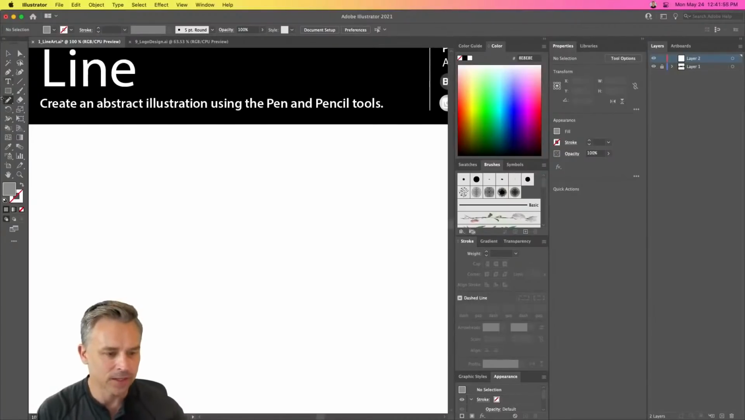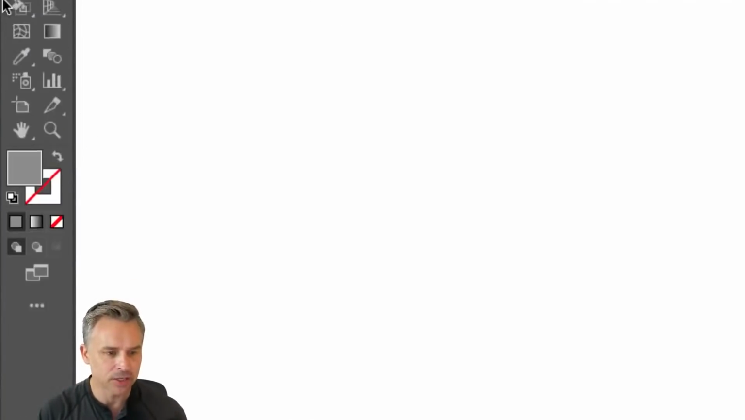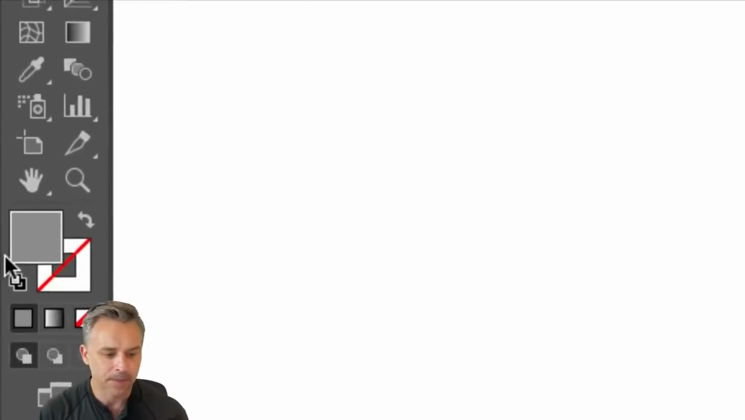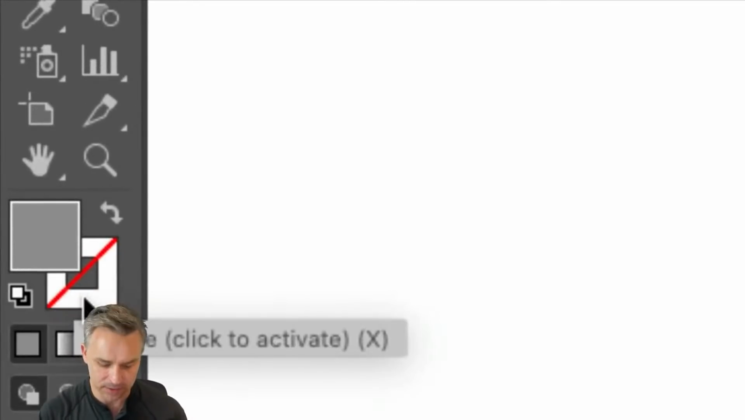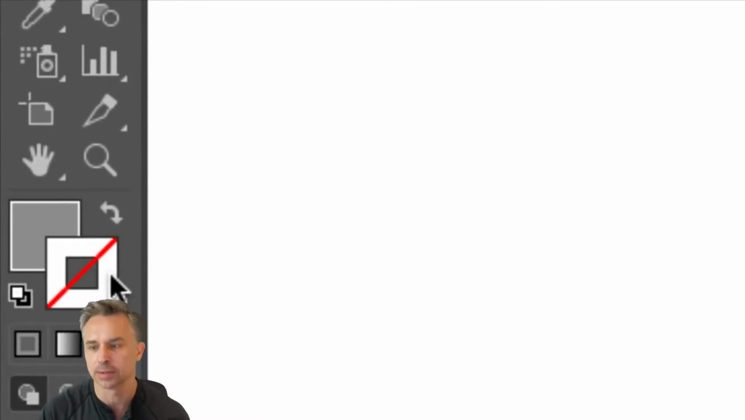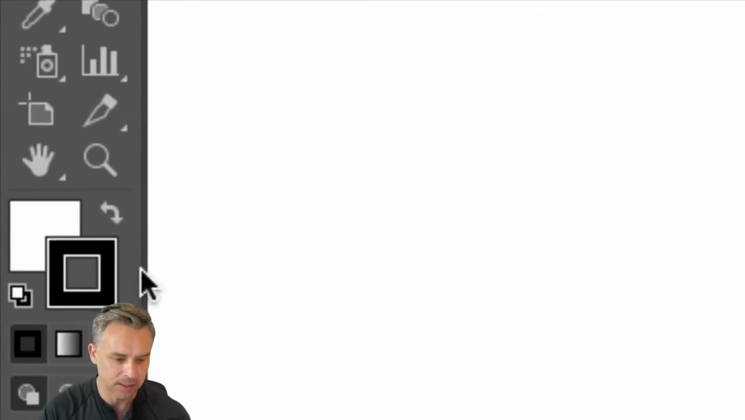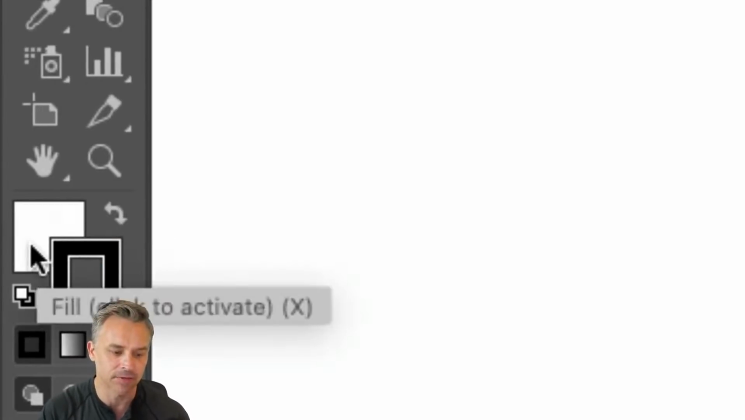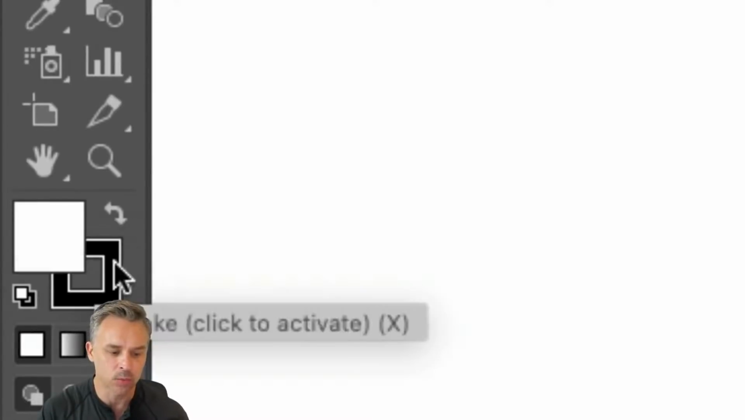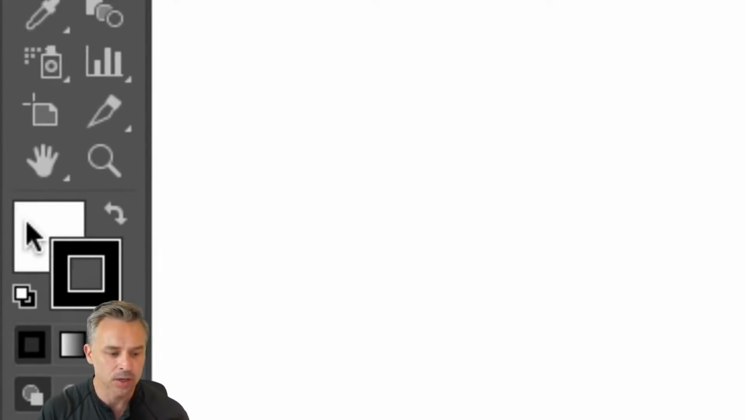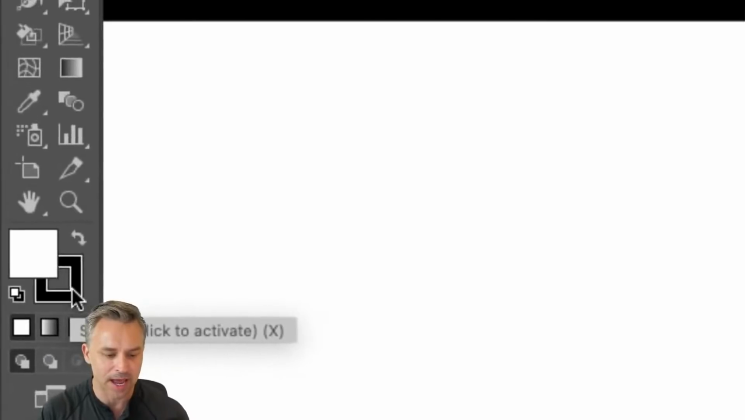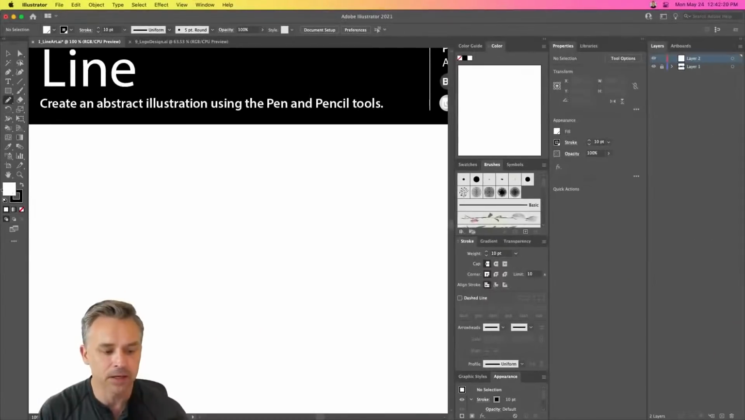Okay, so right in here, we've selected the pencil. We need to make sure that we have this fill and then we have this stroke. As you may know, we can toggle between those just by hitting the X key. We could also hit the D key to get it back to the default. So the default is white fill, black stroke. But to be honest with you, I don't want to have a fill of white.